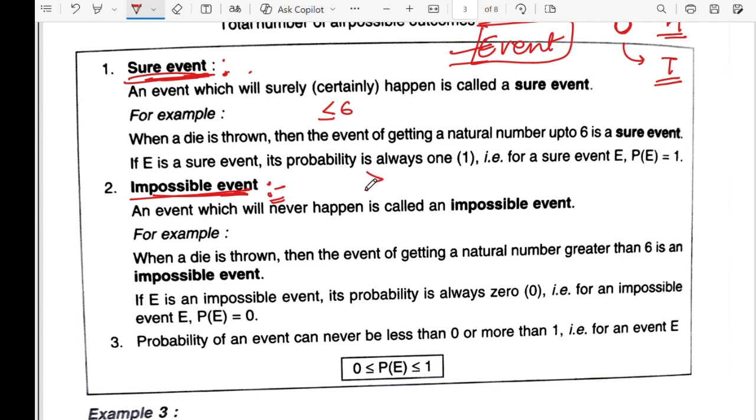Now you change it to getting a number more than 6 when you throw a die. This is an impossible event, because if you throw a die, you will never get a 7. You will never get a 12, 8, or 9. Correct? It's an impossible event.